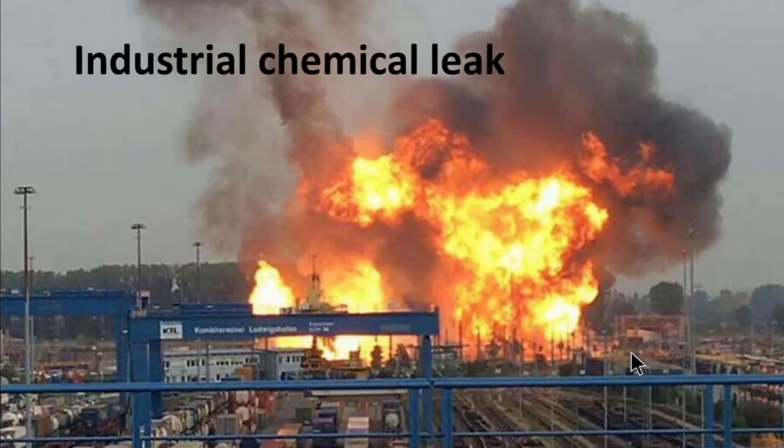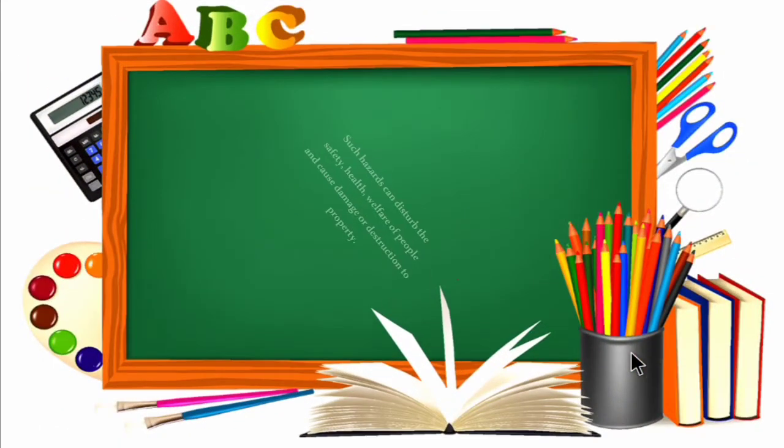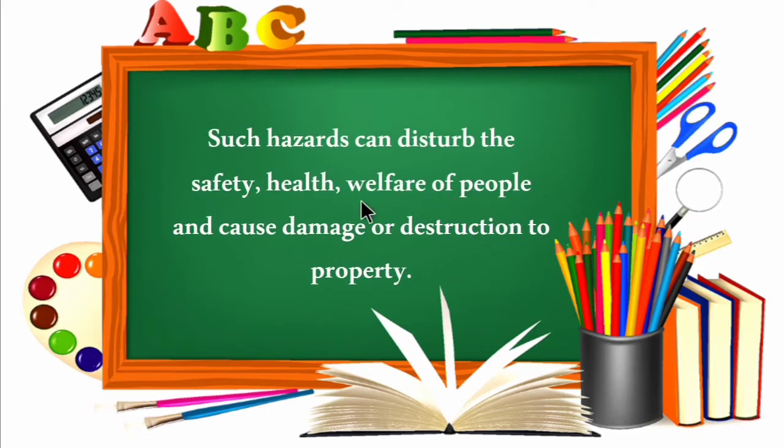Because of carelessness, the industrial chemical leak will become a great threat, and also the oil spill. Such hazards can disturb the safety, health and welfare of people and cause a great damage or destruction to property.